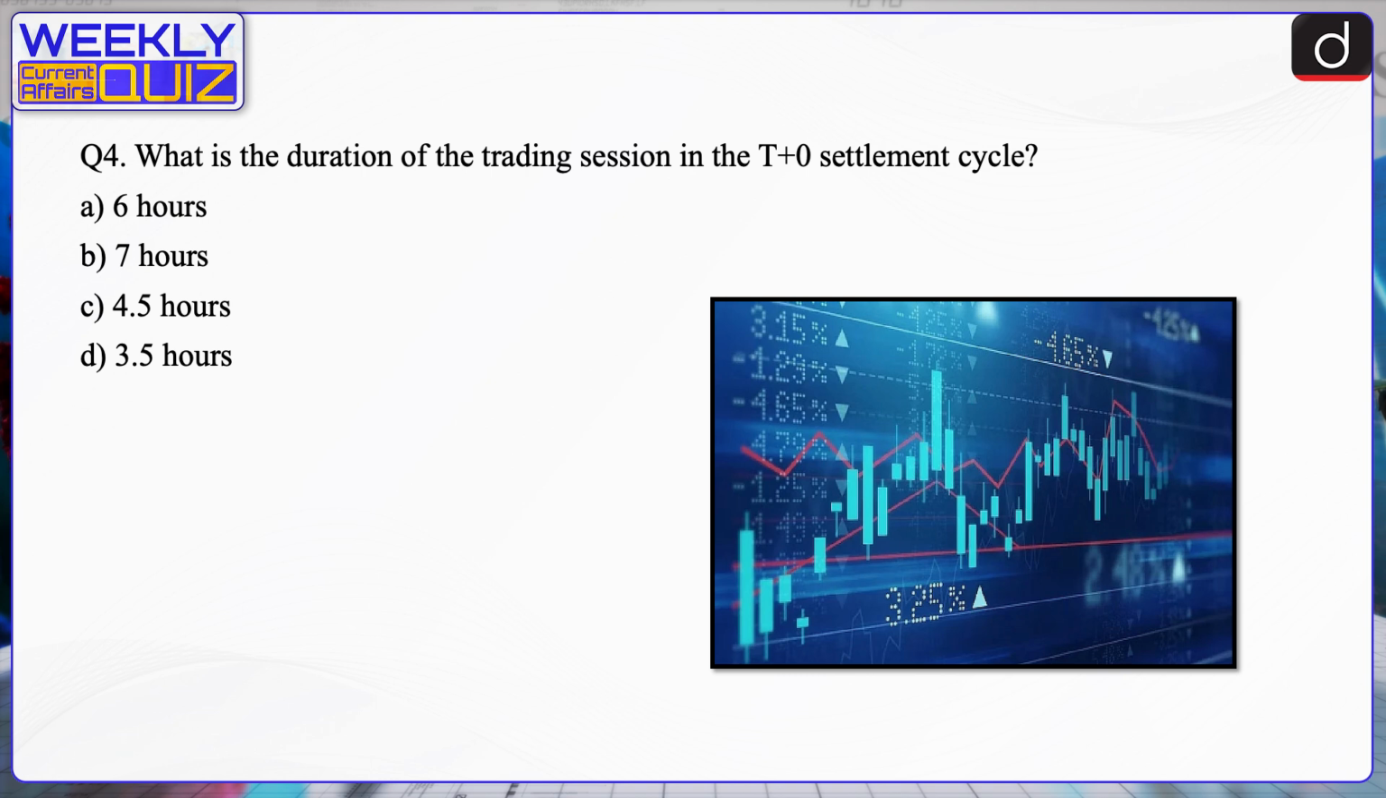Next question. What is the duration of the trading session in the T+0 settlement cycle? 6 hours, 7 hours, 4.5 hours or 3.5 hours? The correct answer is option B, 7 hours. The duration of the trading session in the T+0 settlement cycle is 7 hours. It starts at 9:15 am and continues until 1:30 pm, providing investors with ample time to engage in trading activities within the same-day settlement framework.